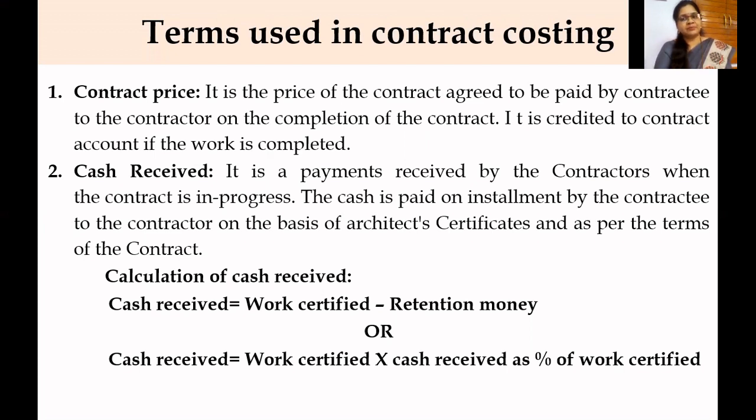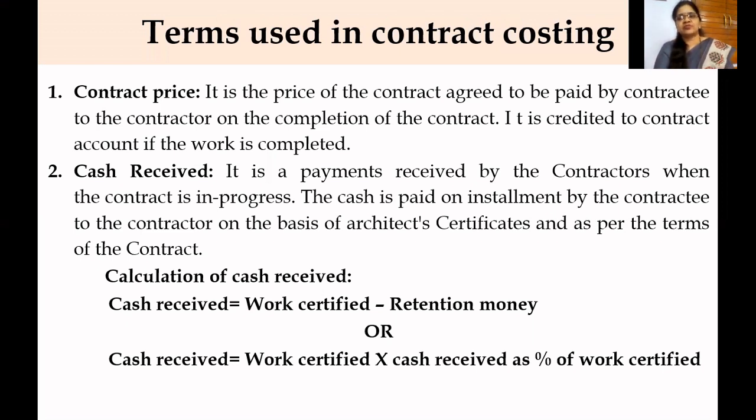As per the completion of the contract, how much work is completed, certified by the architect or an engineer, on that basis the contractee will pay money in installments to the contractor. If we pay all the money at one time, there is a chance that the contractor may take away the money and never finish the work.